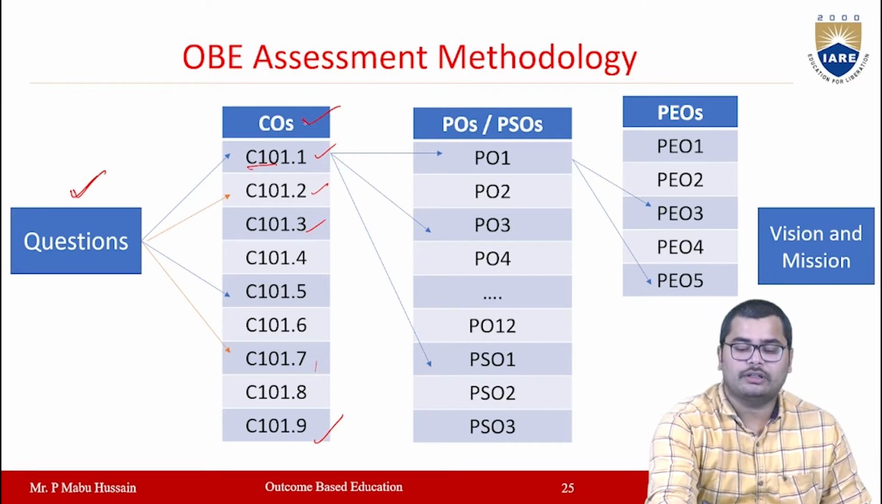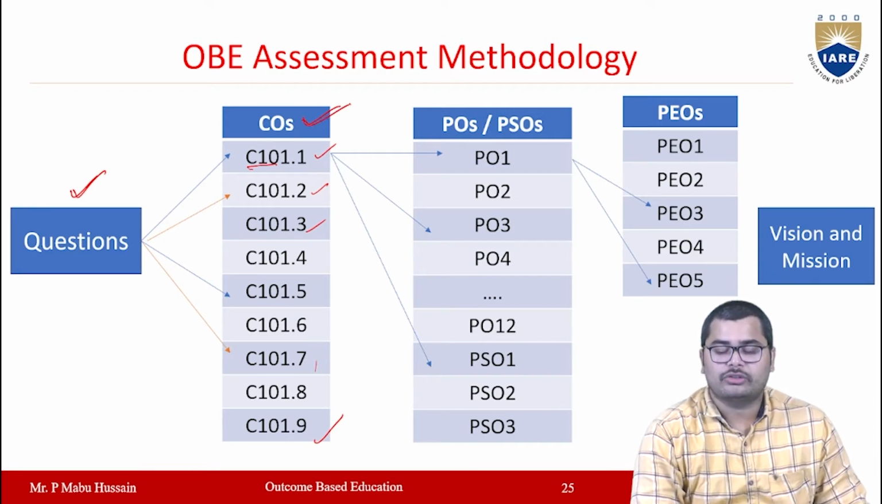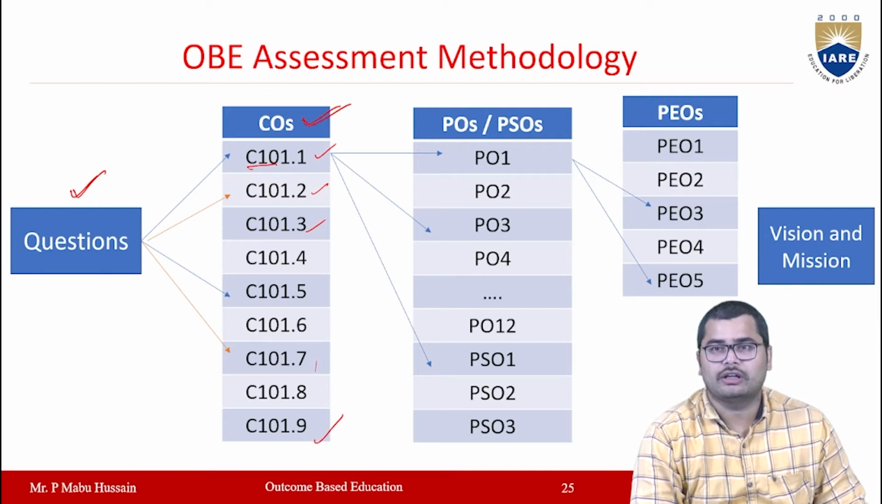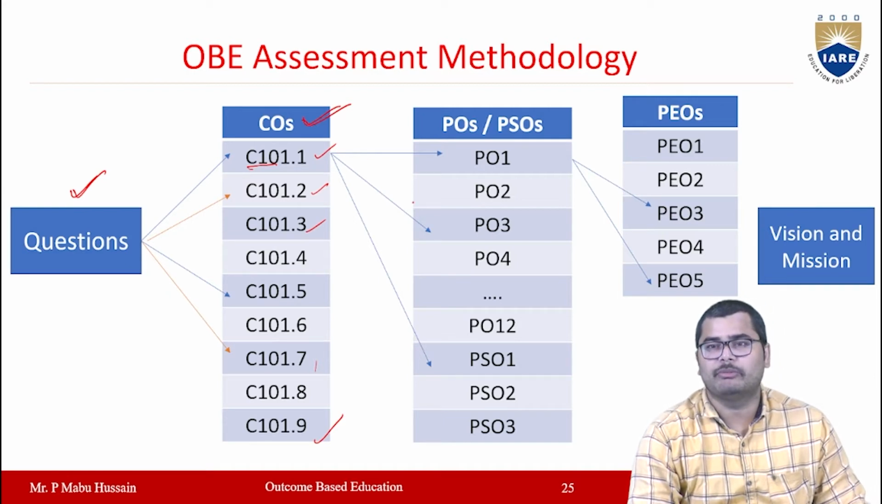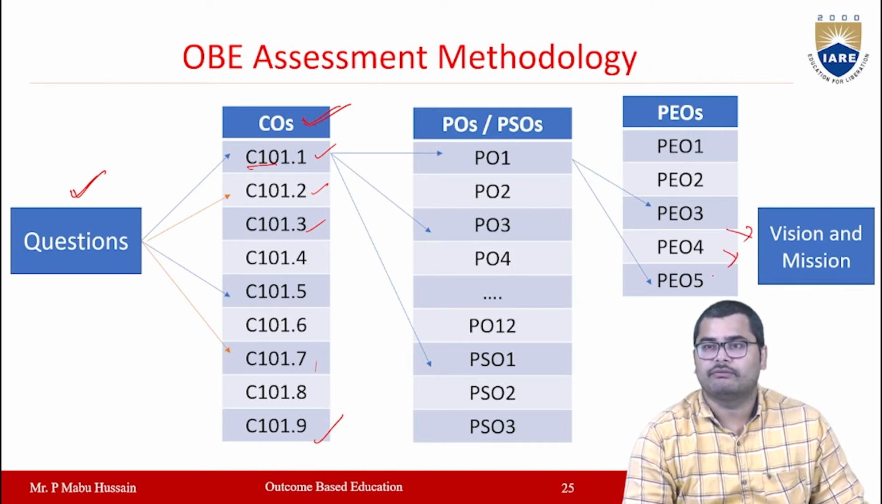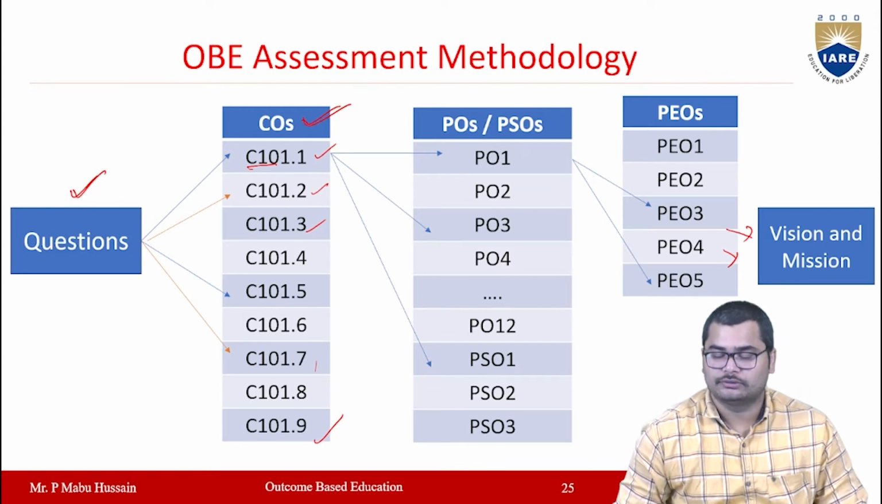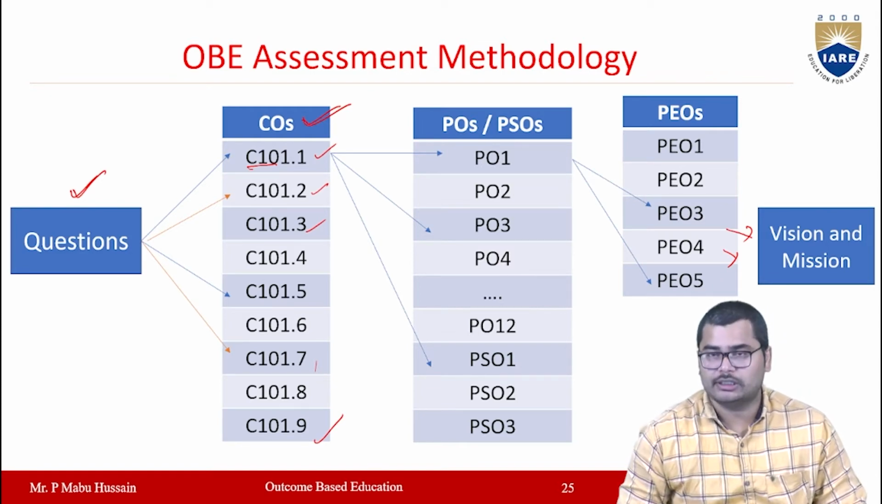Then after doing this, you have to check whether these COs are mapped to POs or PSOs. Every CO will be mapped with any one PO or PSO, so you have to do the mapping. Then these POs will be mapped to PEOs, and these PEOs finally will be mapped to the vision and mission of the institution. So this is the assessment methodology which we follow in OBE.